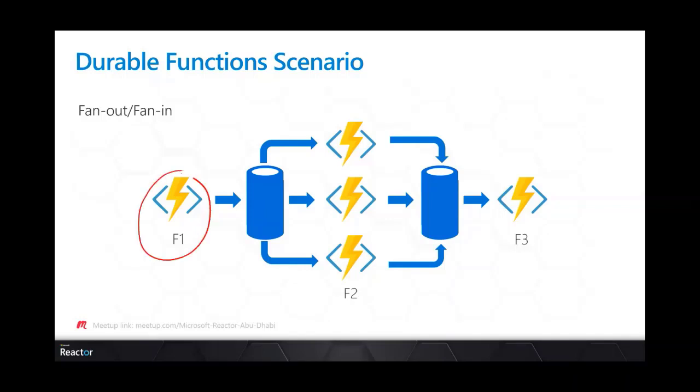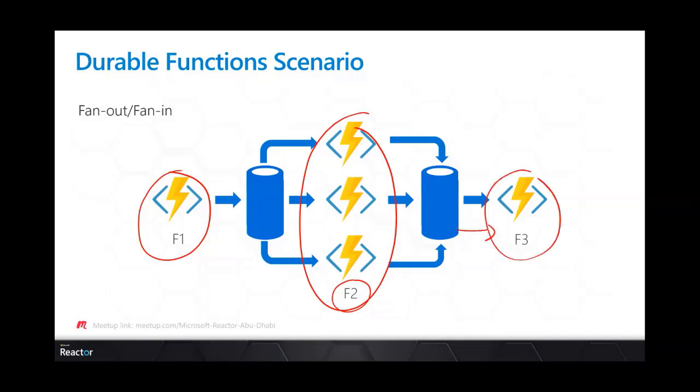We have f1, the first function, that will trigger the second function, but many instances or many operations of the second function. Then the output of all the operations will be the input of the last function, another operation maybe, and then we have the final output, the result of all this process.